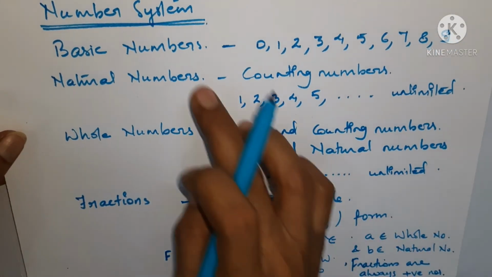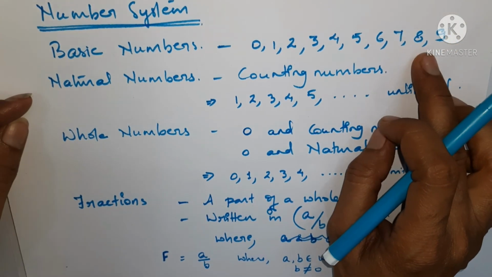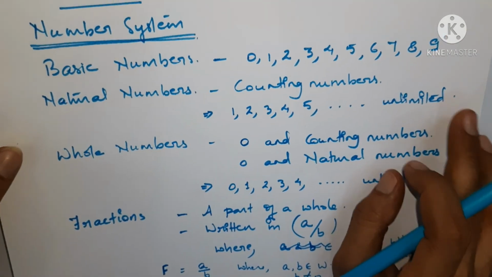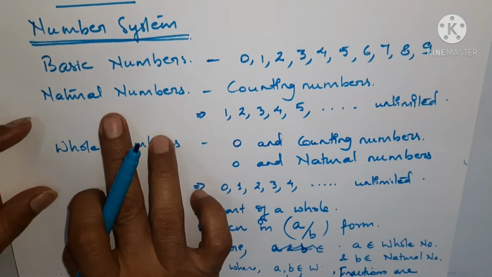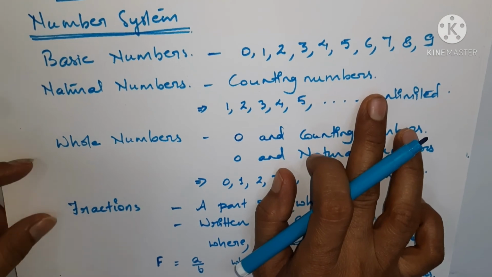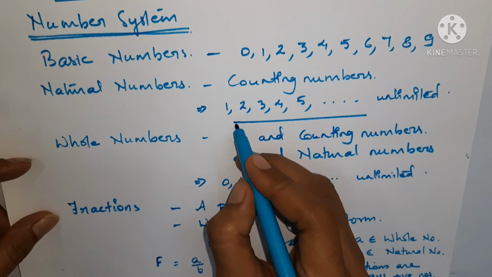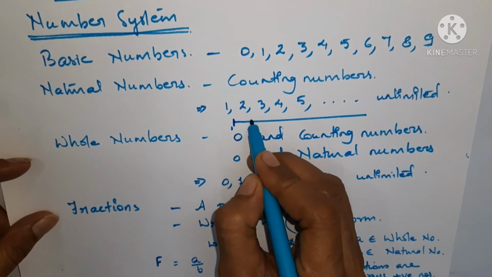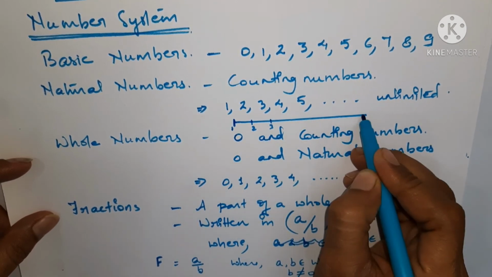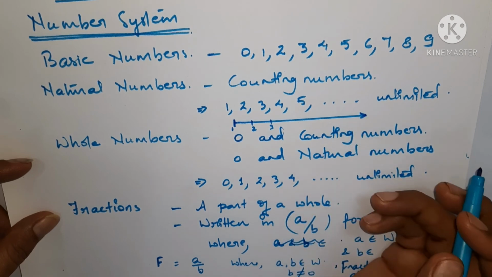For example, basic numbers we have done. These are the foundation numbers of any number. Then you have natural numbers, the counting numbers which start from 1, and they are represented on a number line from 1 only, then 2, then 3 and so on. It is endless towards one side.